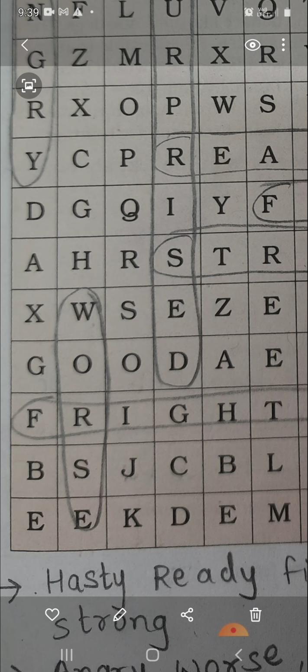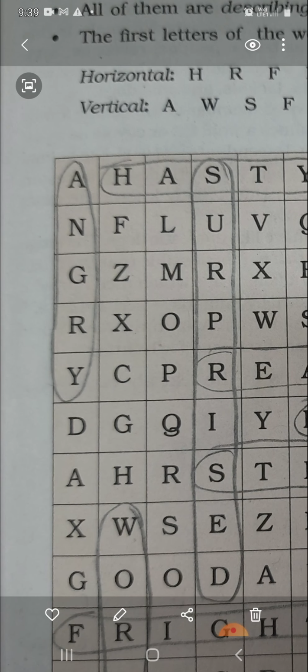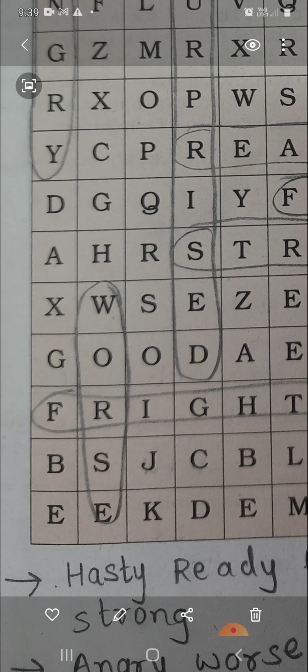Now let us look for the vertical words starting from A. You can see here in the first line, A-N-G-R-Y, angry. The next word that starts from W, W-O-R-S-E, worse. When we say, I am in a worse condition. The third one starts with S, S-U-R-P-R-I-S-E-D, surprised. Next we have the one starting with L, L-O-Y-A-L, loyal, and Q, Q-U-I-E-T, quiet. So one we have not got, that is starting with F.